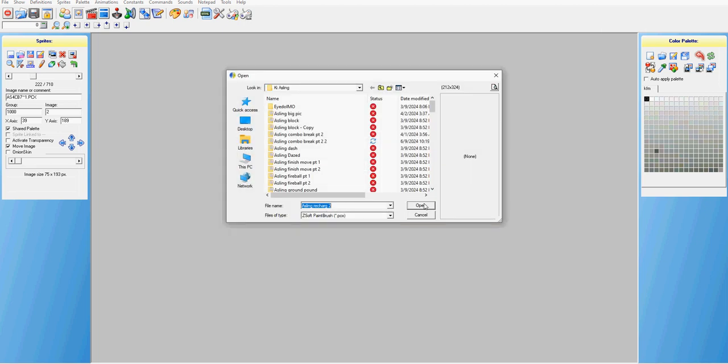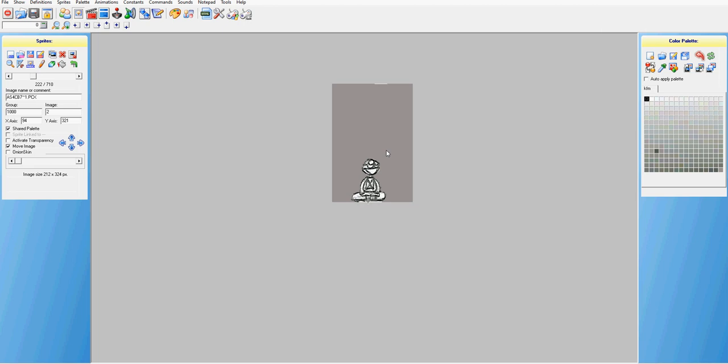Image 2, or 3 actually, open. Crap. Oh well. Change. Open. Both over the cleanup stage. We can continue to clean him up. Good.